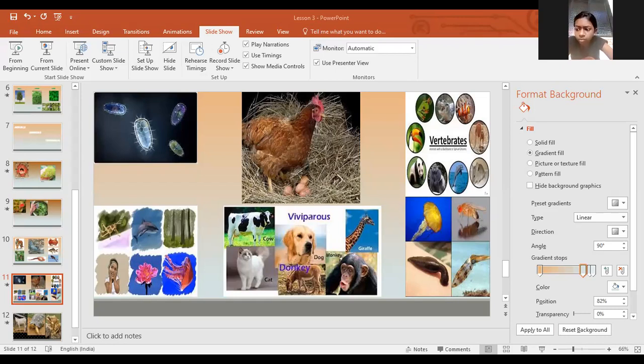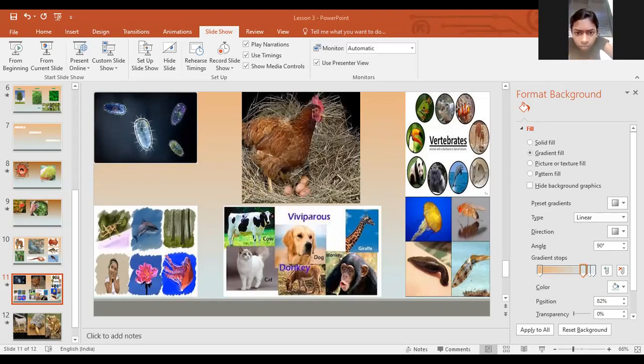They are unicellular and multicellular. So unicellular means those organisms which have only one cell, only a single cell. For that I have given the example, microorganisms.